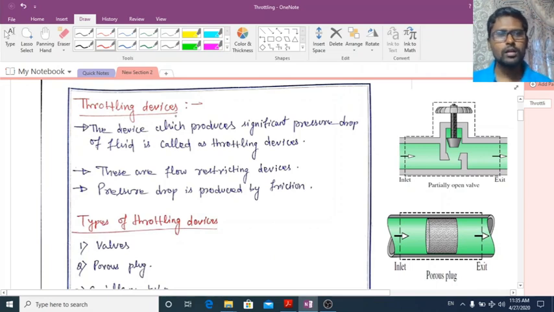Hello everyone. Today in this video, we'll learn about throttling devices. So first of all, I want to say what the throttling devices are.